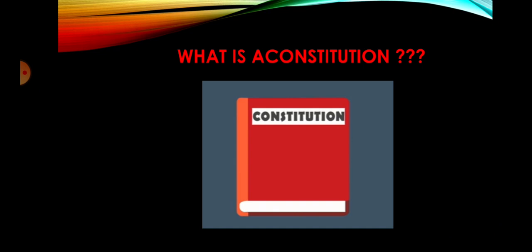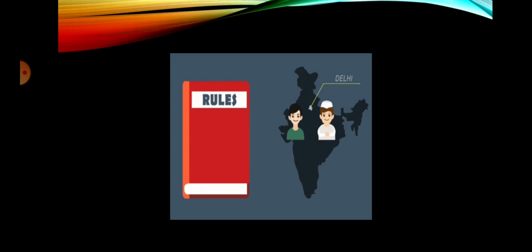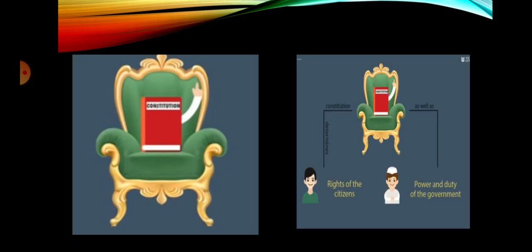Constitutional design is all about the constitution, but what is a constitution? Well, there are certain rules which every citizen, leader, state, in fact the whole nation has to follow. All these rules together are called the constitution. As the supreme law of the country, the constitution determines the rights of the citizens as well as the power and duty of the government.